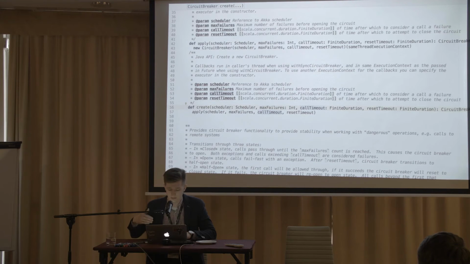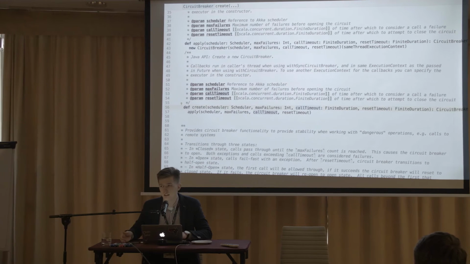If the time of the call is larger than the configured call timeout, we will calculate it as a failure. We will fail this request and also increase our current failures, which will result, of course, in the open state. So to sum up, we are monitoring how long the request takes, and if it takes too long, we just stop it. We fail it fast and count it as a failure.